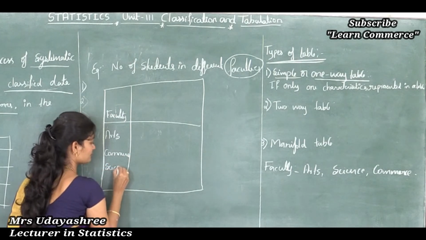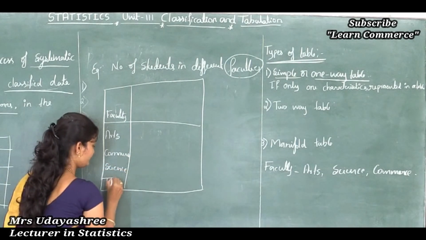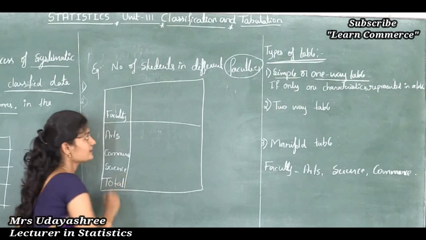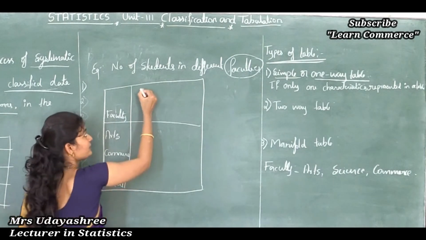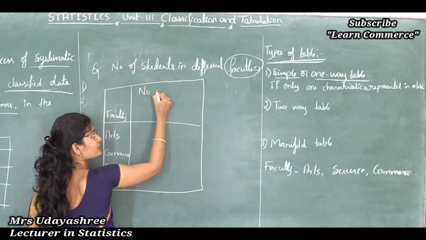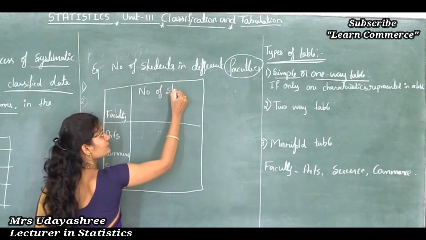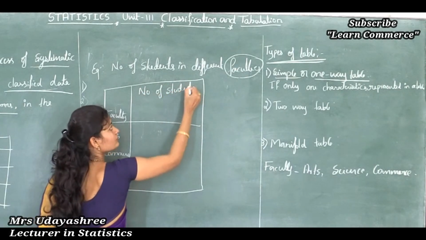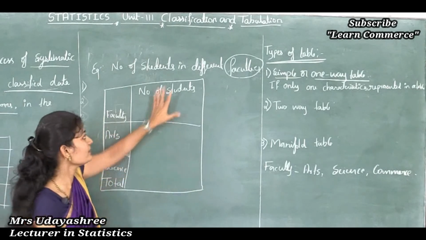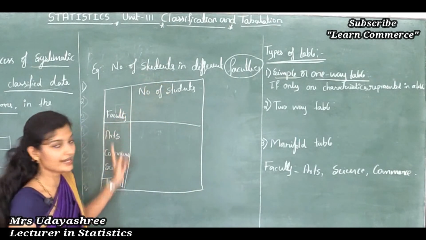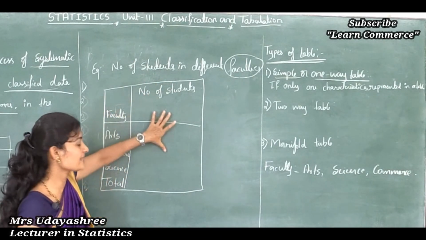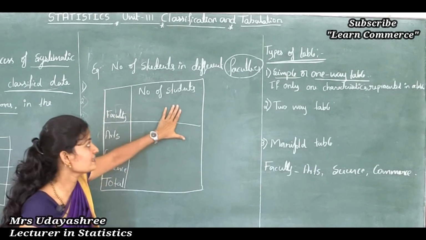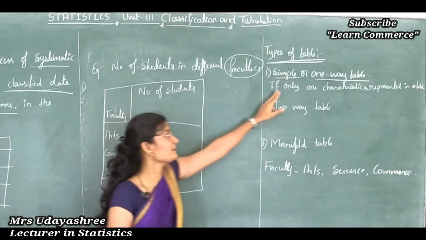Next here I will write total. This is number of students. In this example only one characteristic is there. So this is tabulation, blank table. This type of table is known as simple or one-way table.